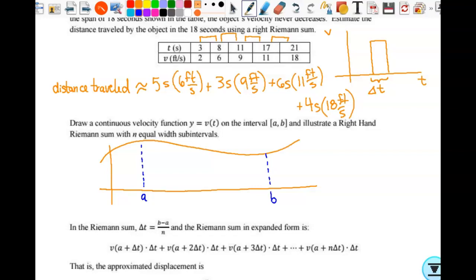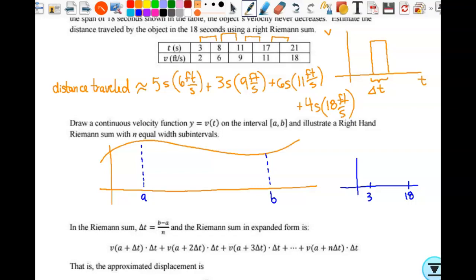I would make subintervals, and what would be the width of those subintervals? Hold on. So real quickly, don't draw this, but if I say I'm accumulating the area from 3 to 18, and I want to do this in 5 pieces, with 5 rectangles, what would be the base of each rectangle?